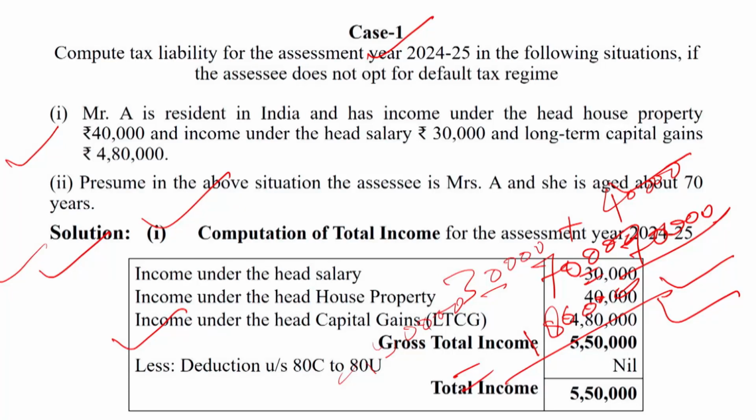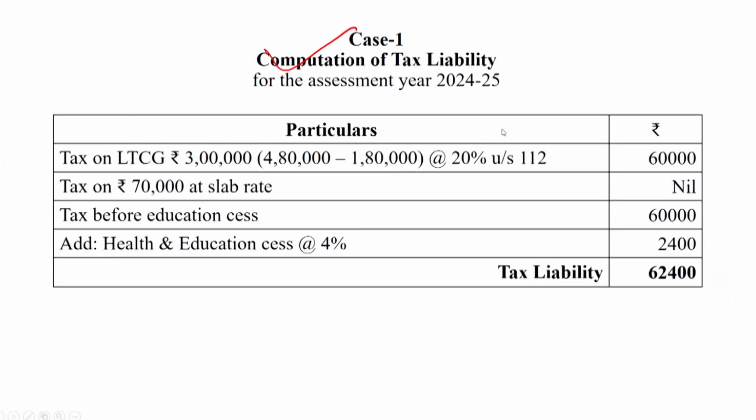But in this question, long term capital gain is 4,80,000. 4,80,000 minus 1,80,000 is equal to 3 lakh. Now it has come up to rupees 3 lakh. Dear students, how is the 3 lakh computed? We just explained how it is computed.